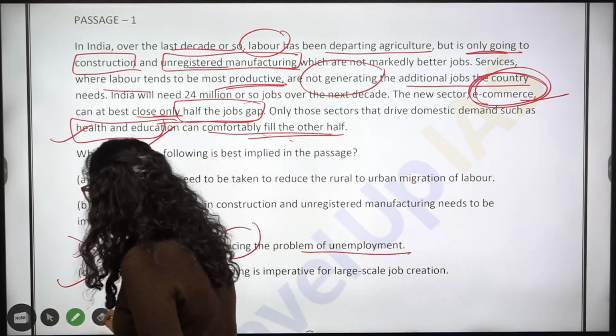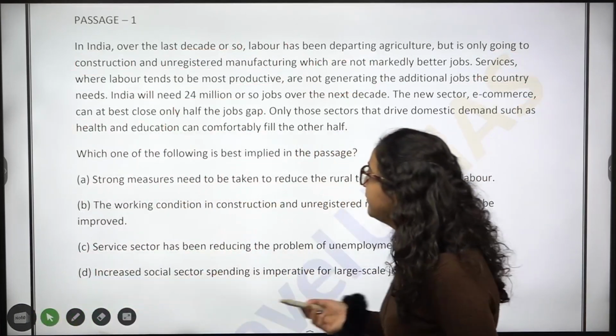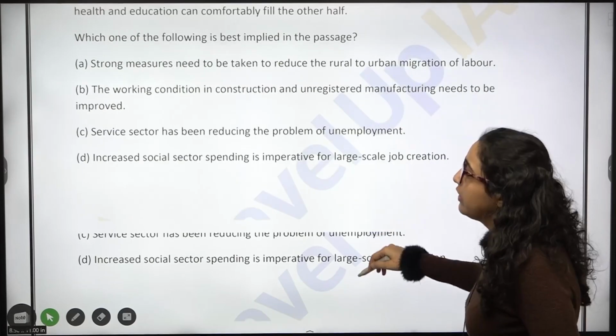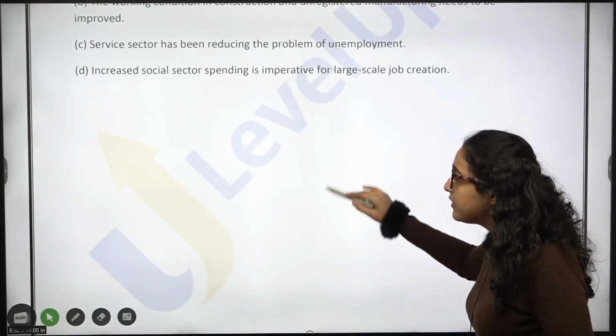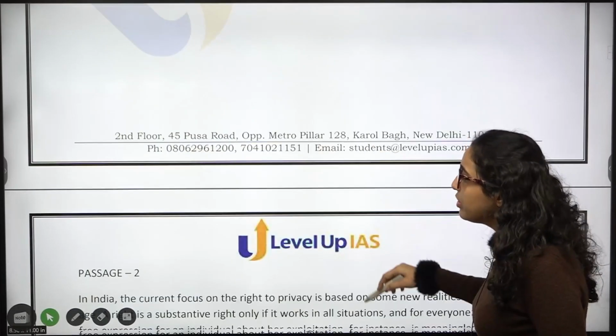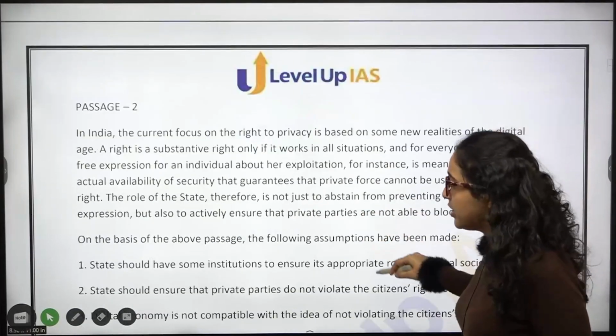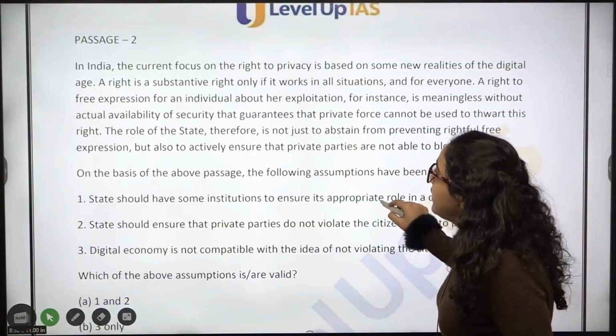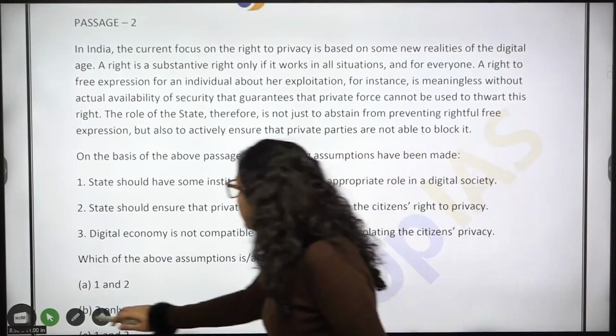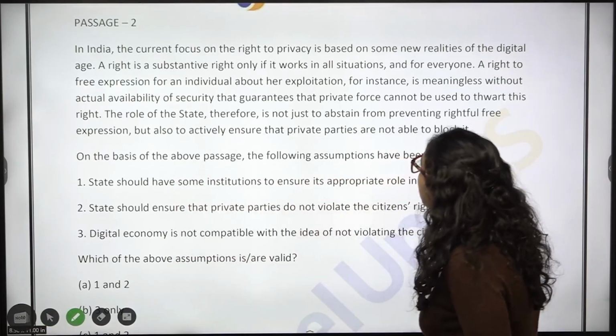Again, as I said, if you read the options first, तो आपके लिए बहुत easy हो जाएगा, because some options will be easily eliminated. Now, passage 2. In India, current focus on the right to privacy.